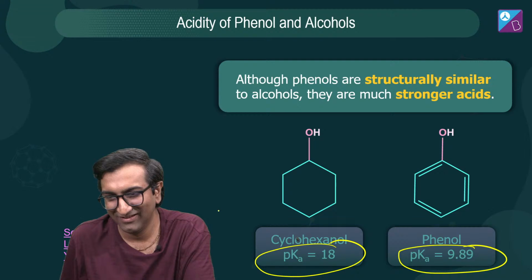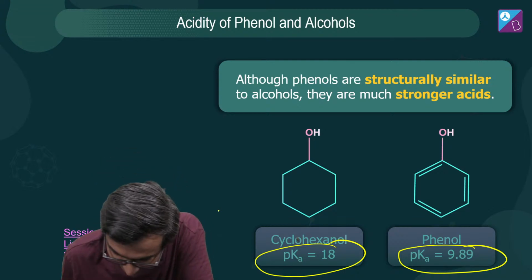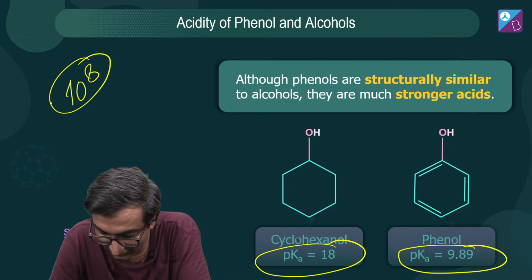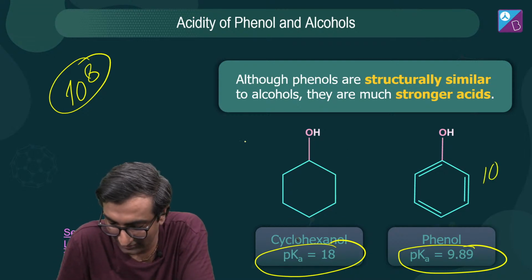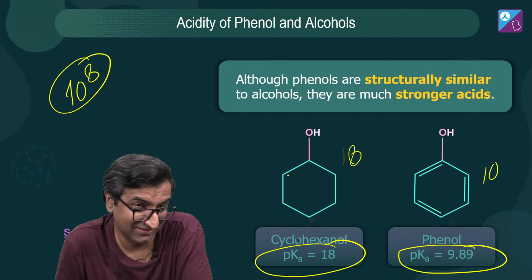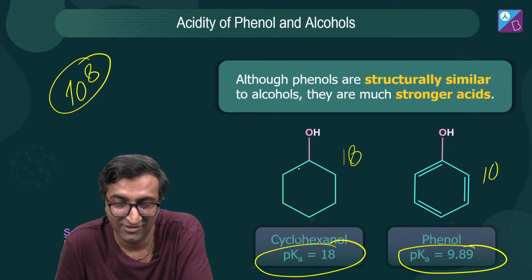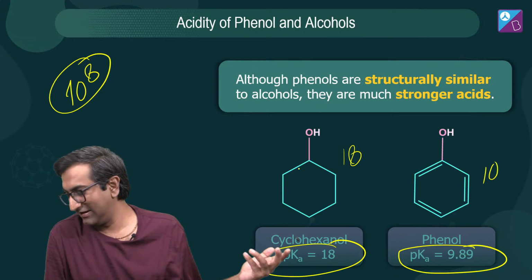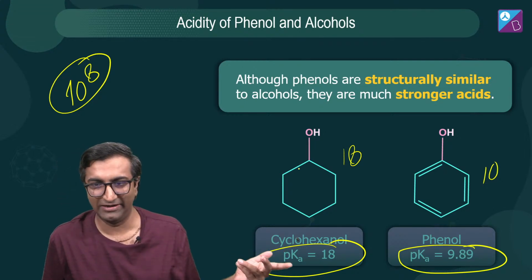Did you see that? It's 10 power 8 times more acidic, right? Because if you take pK to be 10 here, and pK to be 18, it's 10 power 8 times more acidic, which is really acidic. But you may be like, bhai, fir bhi 10 hai. 10 does not seem very acidic, but 18 is pretty acidic.